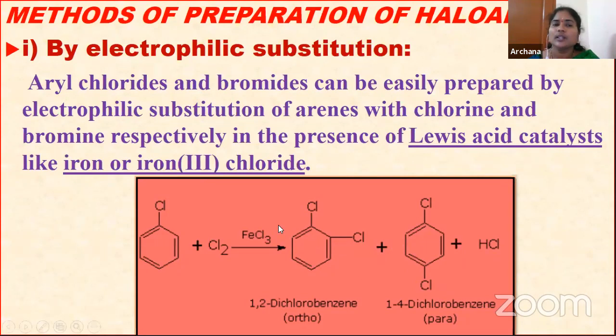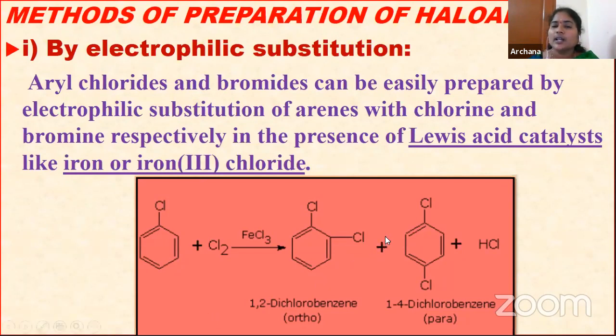That means with the help of electrophilic substitution reaction, we can prepare aryl chlorides and aryl bromides. How do we prepare, children? See, once again, when arenes react with chlorine or bromine in presence of a Lewis acid catalyst like iron or ferric chloride, it forms 1,2 dichlorobenzene and 1,4 dichlorobenzene.